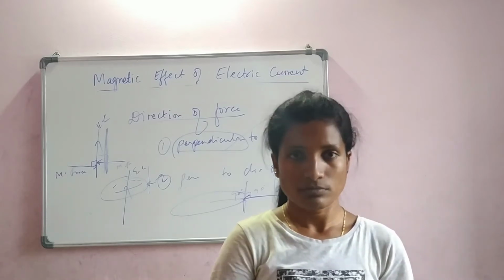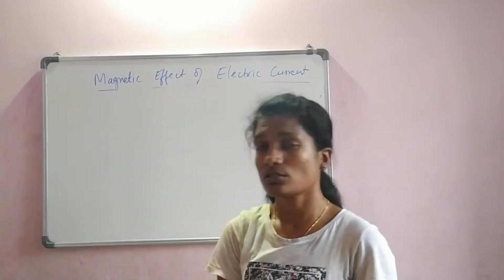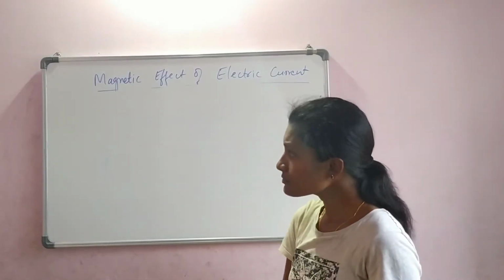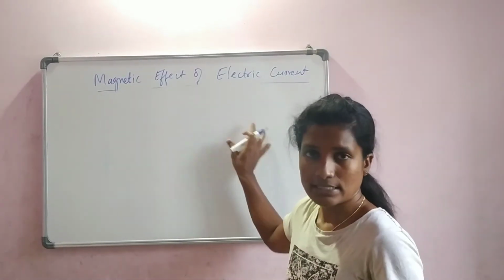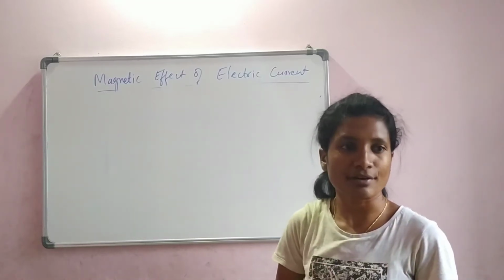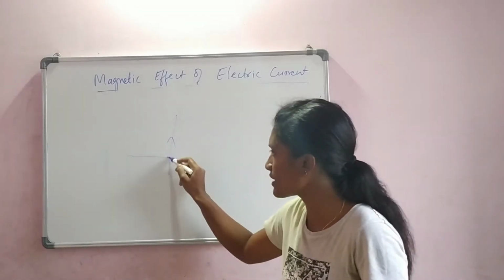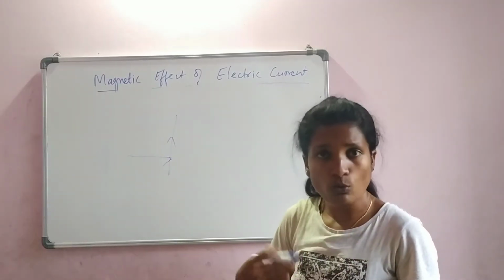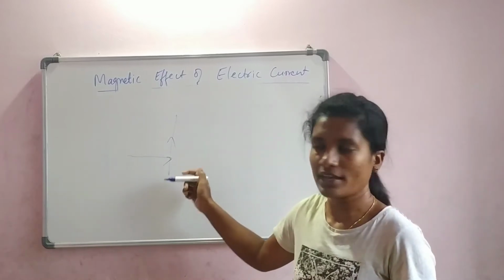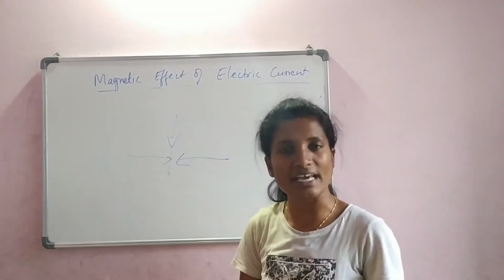Okay, so let us continue. As I was telling you, in this diagram we went through now, if the current has to be reversed, let us say the current was flowing here and the mechanical force came from this way. If you want the force to come from this way, just reverse the current. Then the mechanical force direction also changes.